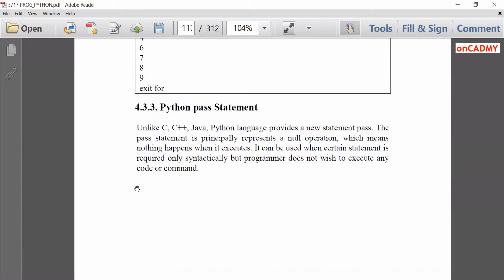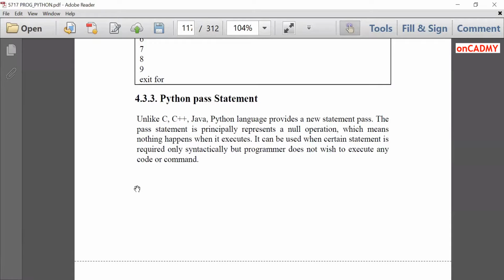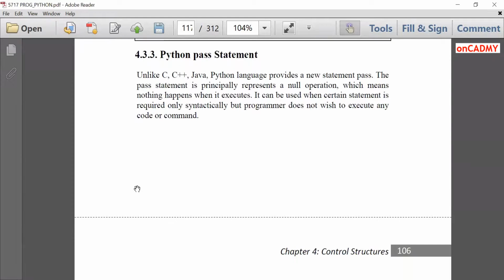Next is Python pass statement. Unlike C, C++, Java, Python language provides a new statement pass. The pass statement principally represents a null operation. It is not accompanied with any kind of operation. It is just a comment kind of statement, which means nothing happens when it executes.